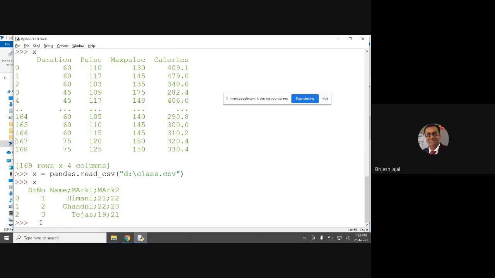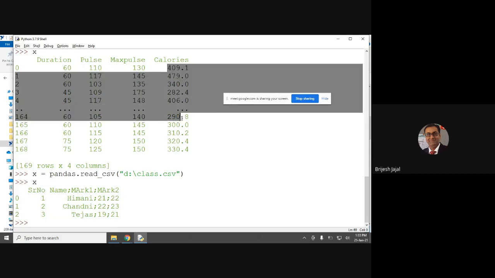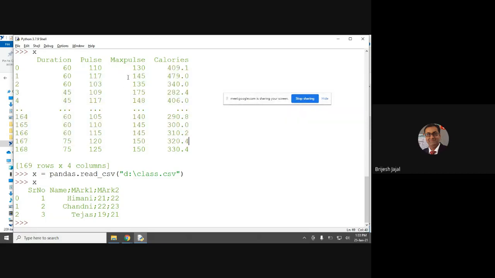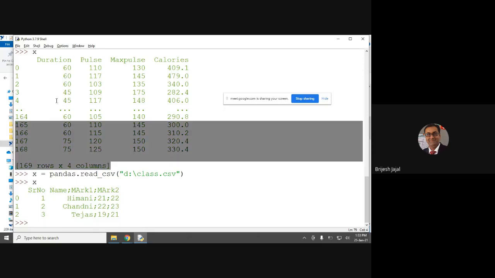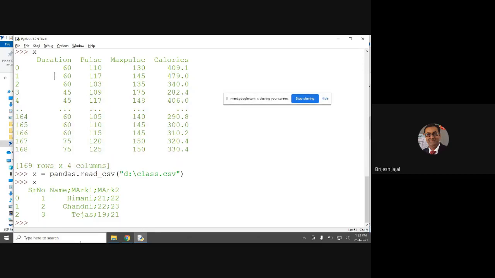Only thing is, one time you have to design what you want, for example the highest value from calories, or the lowest value from max pulse, right? Once you decide, give those parameters and then it will work for you quickly, right? So that is the goal. But as I said, we will take examples of this in the practical. Right now there is no need.